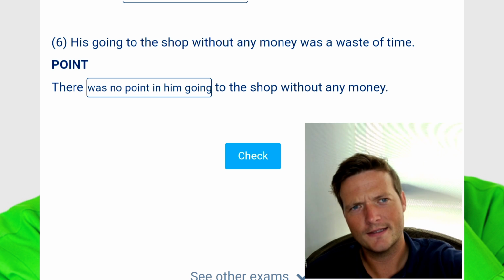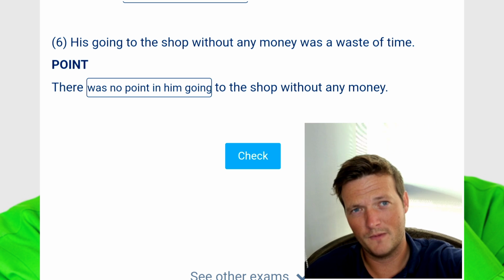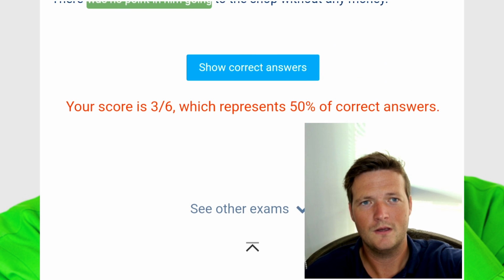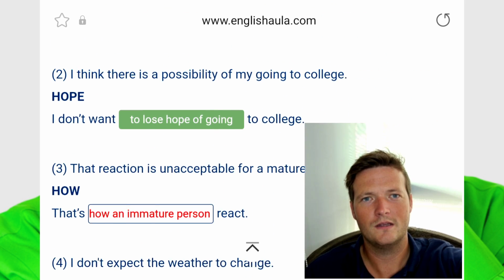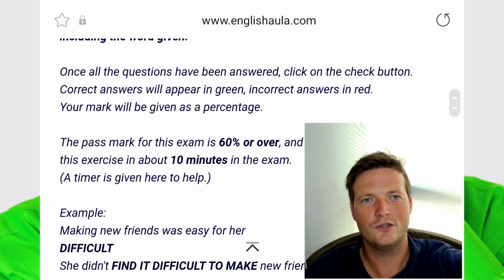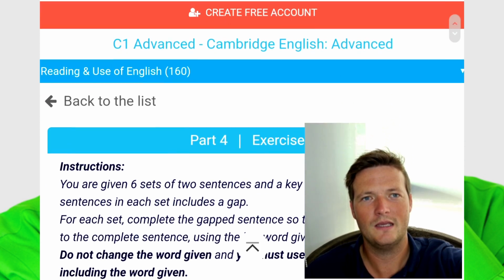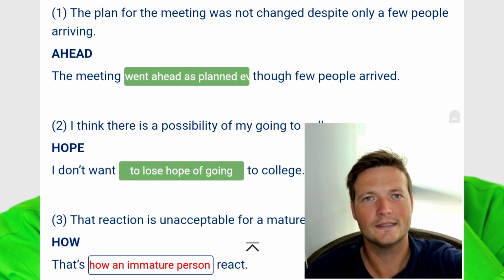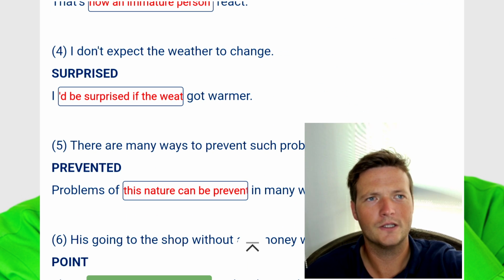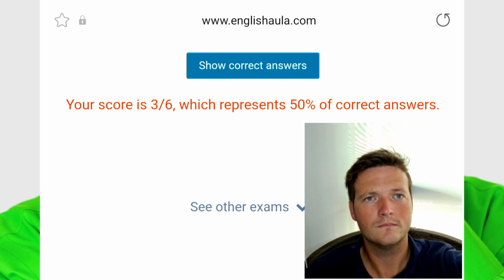Let's check the answers, see if they mention more than one possible. Yeah, it says 3 out of 6, but let's see the answers, right? So I'm pretty sure that the problem here is they're only going to give one possible correct answer. So let me see where I can find the correct answers according to them.